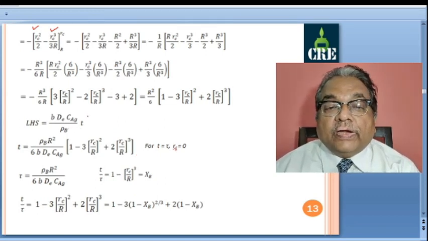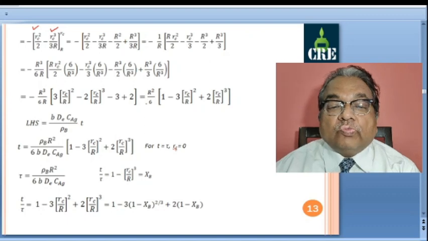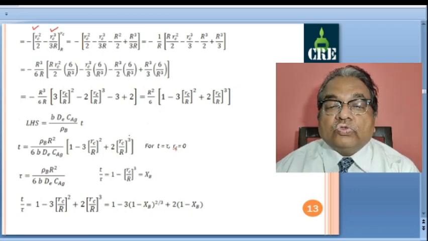So when I write the expression for t, rho b is transferred to the other side, so we get rho b R square here. 6 is there, divided by 6. All these terms b, D_e, C_Ag are going to the denominator. So we get rho b R square by 6 b D_e C_Ag, and into the bracket, this same bracket: 1 minus 3 into (r_c by R) whole square plus 2 into (r_c by R) whole cube.